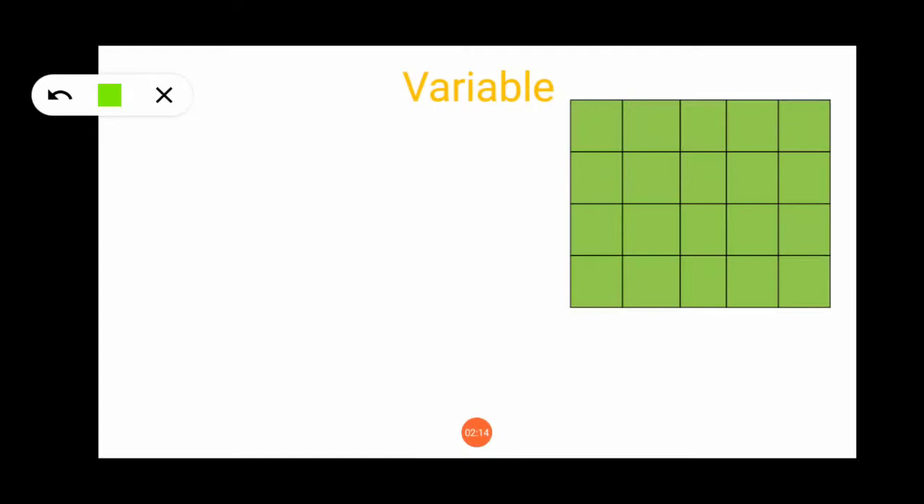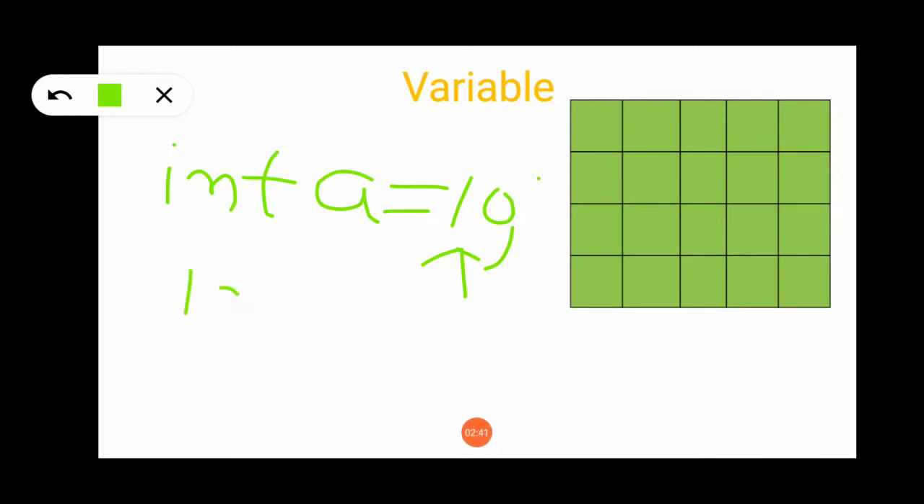Suppose in a programming language, if we declare int a = 10, correct? So a is an integer type of variable and it contains the value 10. Basically, we want to work with the value every time. Suppose I want to perform an addition of two numbers, 10 and the second number is 20. I want to perform the addition of these two numbers.